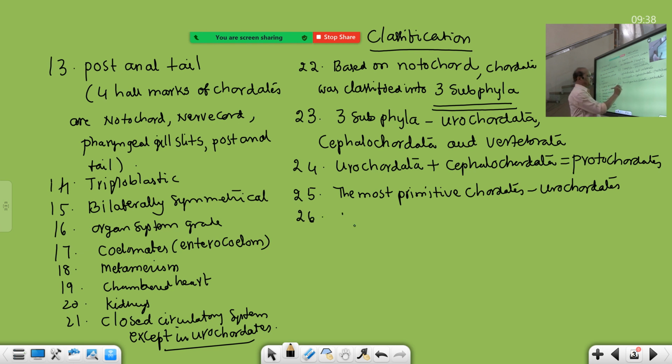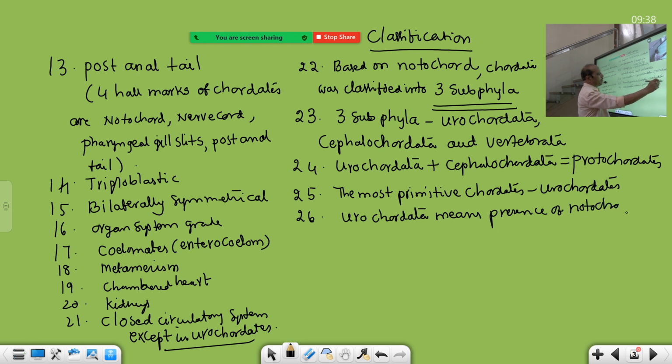Urochordata: Uro means tail, chordata means notochord. Urochordata means presence of notochord in the tail of the larva, not in the adults. This point is very important. They always ask, notochord is absent in the adults of the following. Urochordata means presence of notochord in the tail of the larva, but absent in adults.